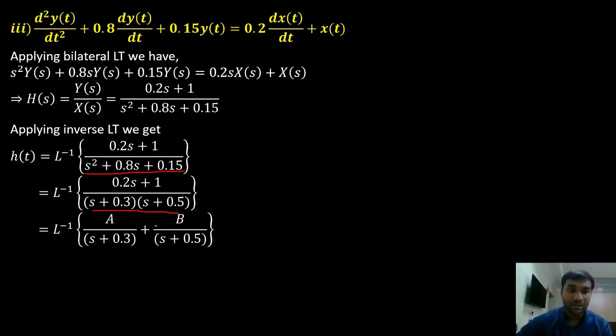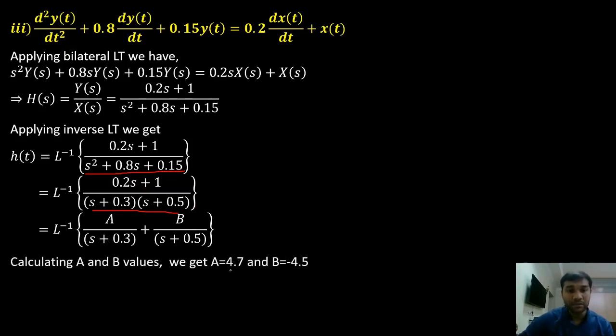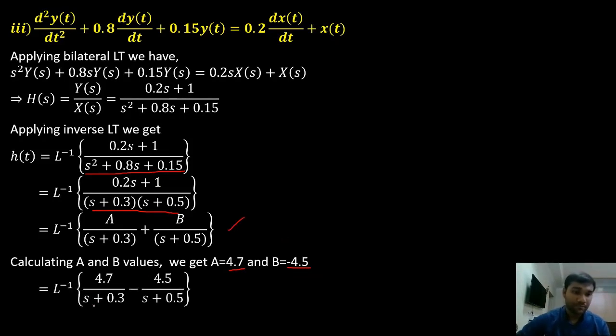Then I'll calculate the value of a and b similar to how we have done in the previous Laplace transform problems. So if I calculate, I'll get a value as 4.7 and b value as negative 4.5. So I'll substitute a and b in this equation. So this is my h of t. H of t is equal to Laplace inverse of 4.7 divided by s plus 0.3 minus 4.5 divided by s plus 0.5.